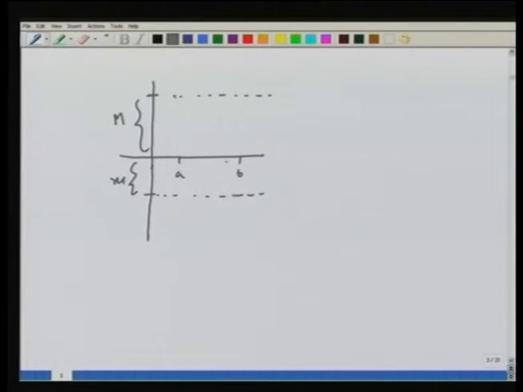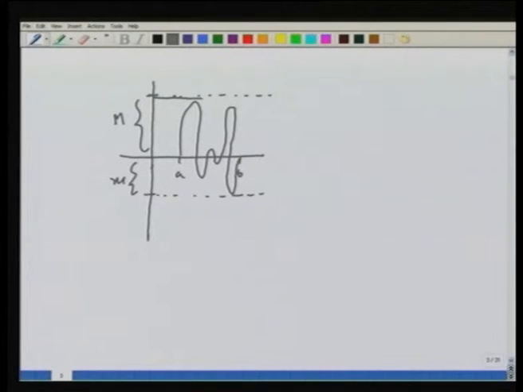Then f is bounded means that the graph of the function over this closed interval AB lies within these two lines. That is, the graph of the function has to be something like, it cannot cross these two lines which I have drawn.